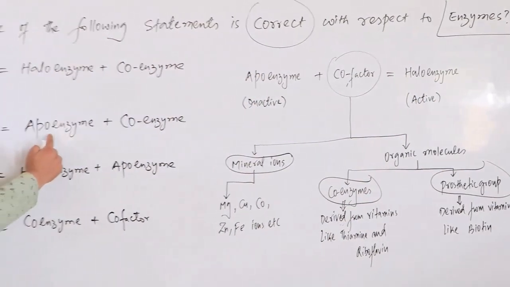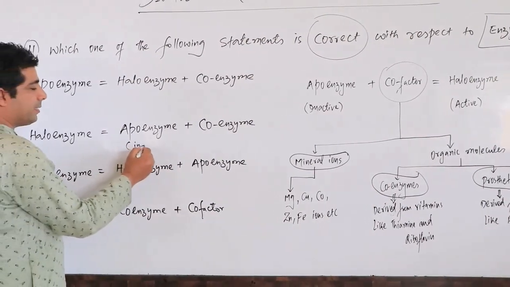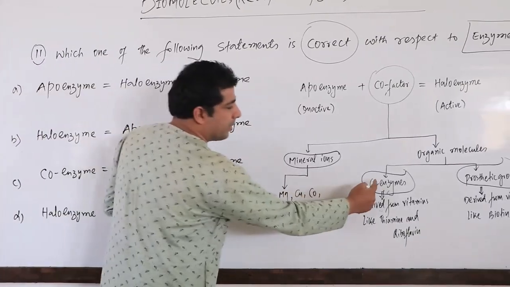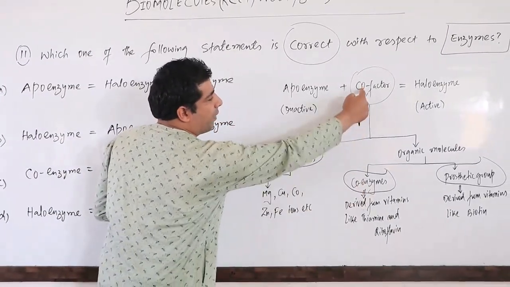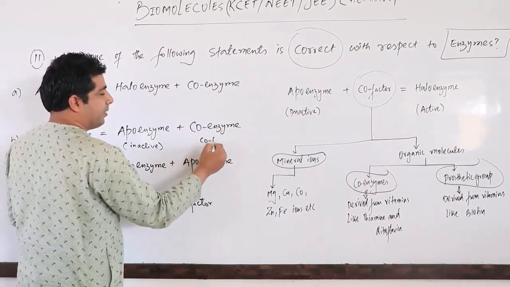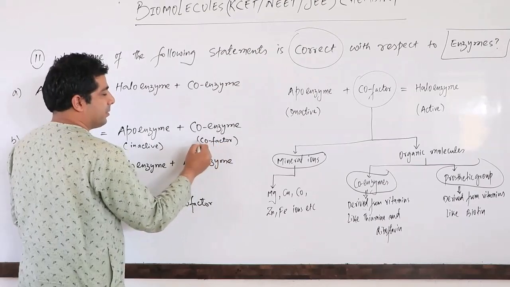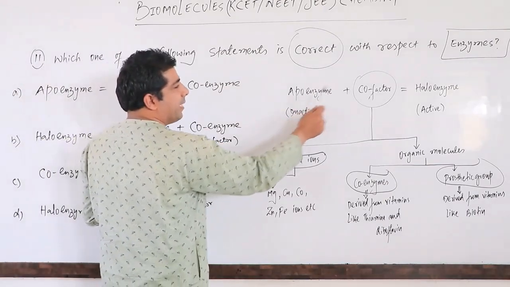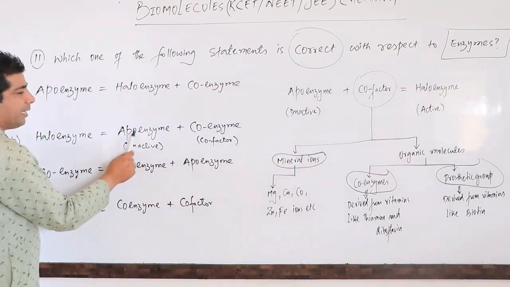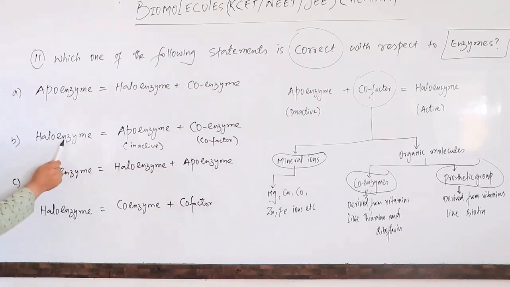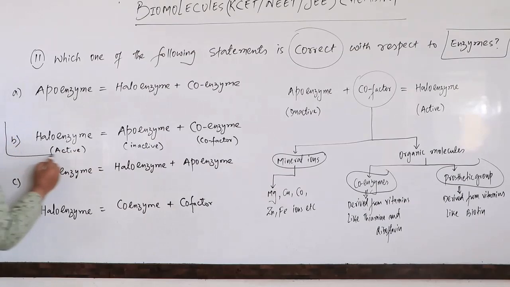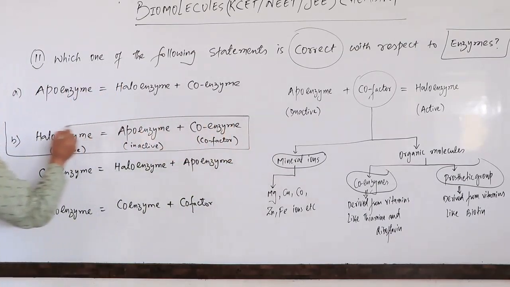Here we have apoenzyme, the inactive enzyme, plus coenzyme. This coenzyme is nothing but a cofactor. We know apoenzyme plus cofactor gives holoenzyme, which is active. So option B is correct.